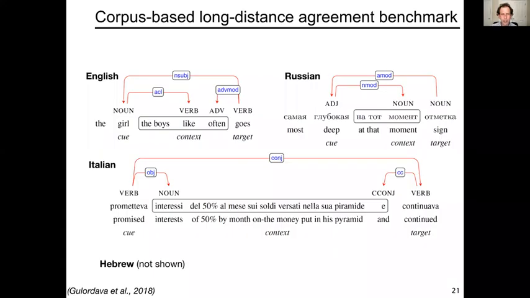Back to using subject-verb agreement to study the behavior and grammatical capabilities of neural language models. Gulordava et al. made two important contributions extending the work in this area using, first of all, not only English, but a number of other languages as the test languages that had subject-verb agreement. This included Russian, Italian, and Hebrew.